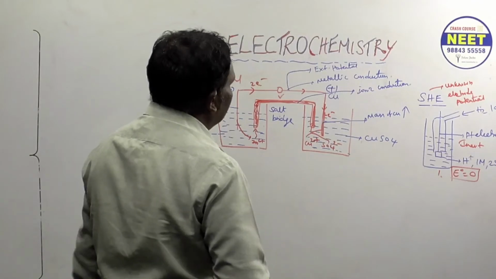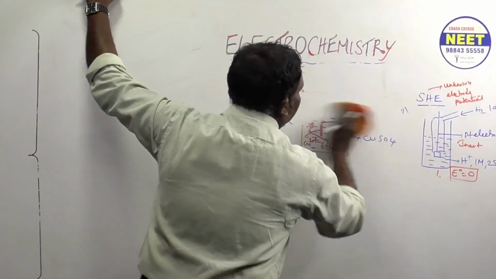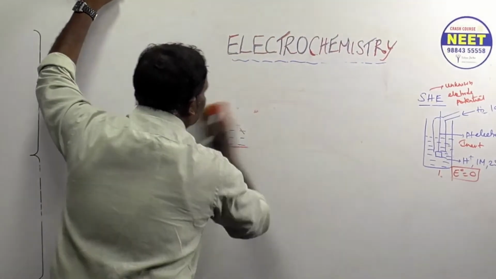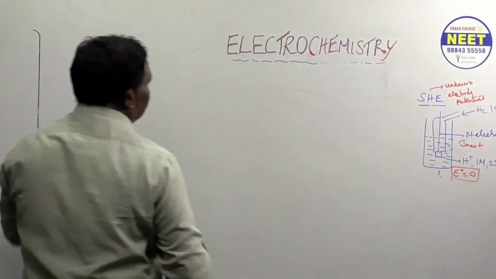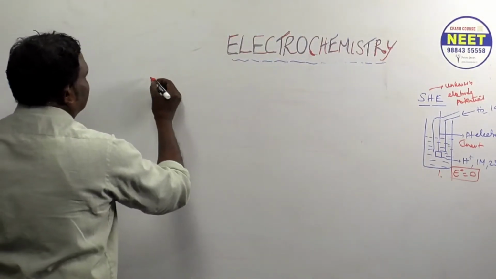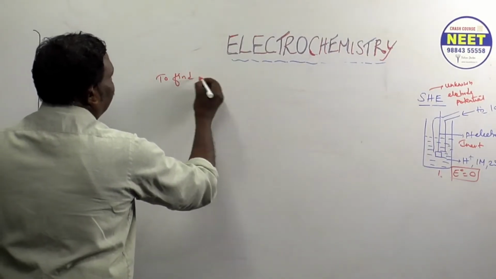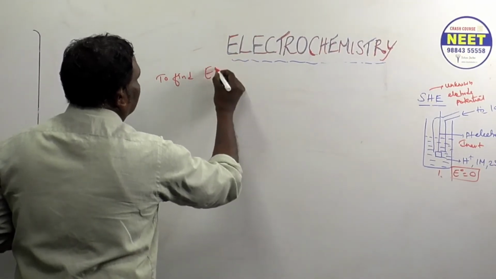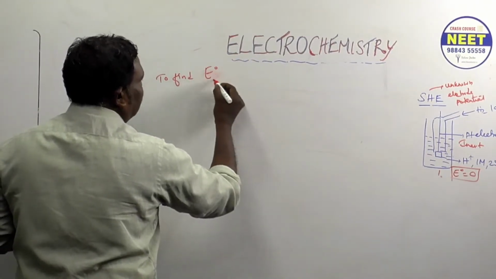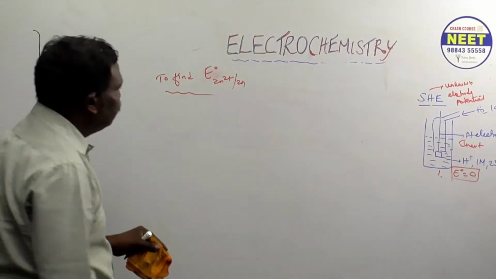See here, now if you want to find out the unknown electrode potential of zinc, what we should do?